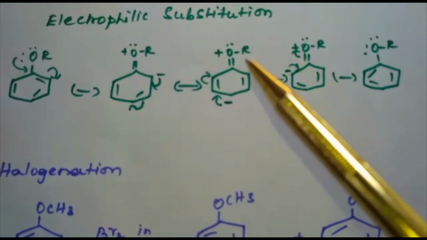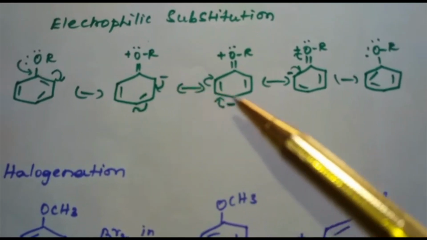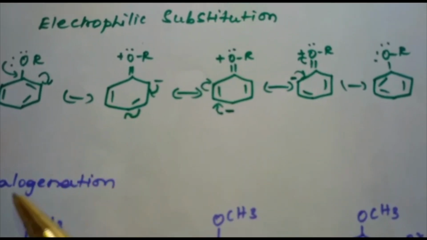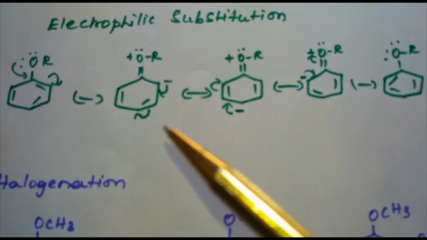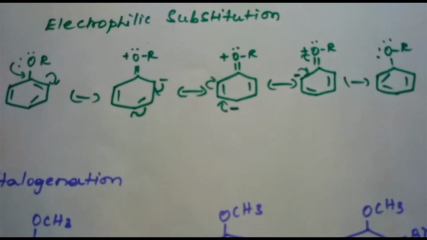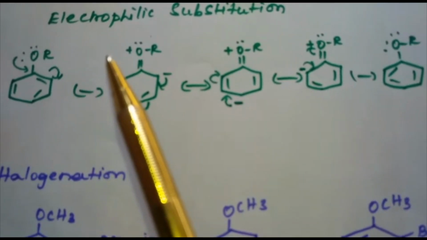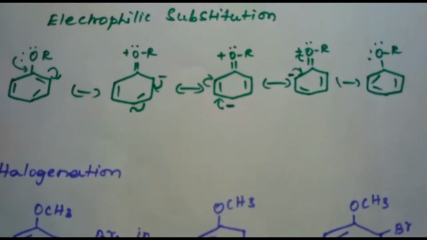We are familiar with the electrophilic substitution reaction in phenol. See here, the electron density is more at the ortho and para positions. These are the resonance structures of ether.